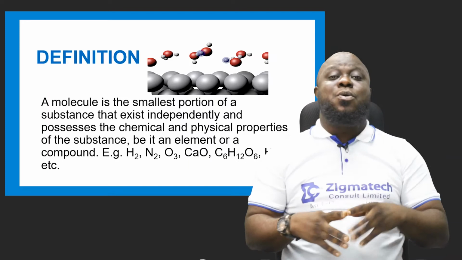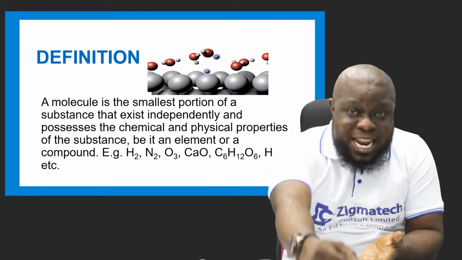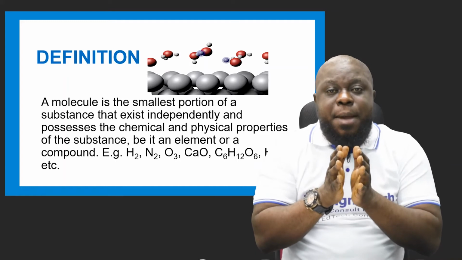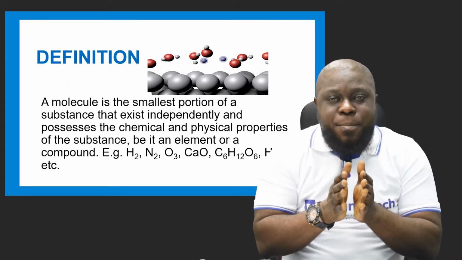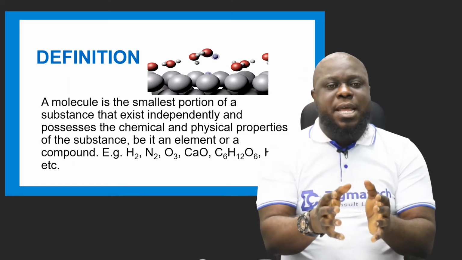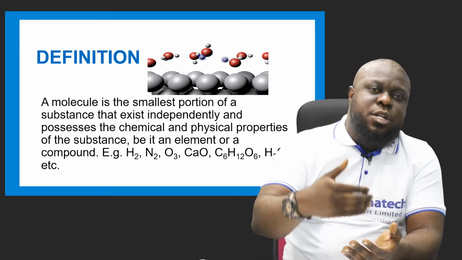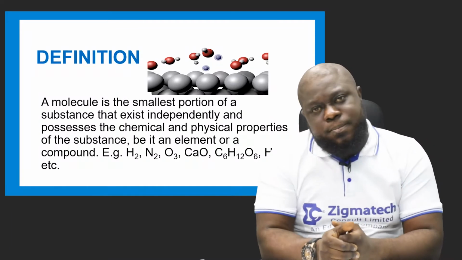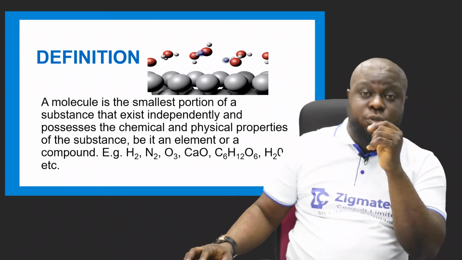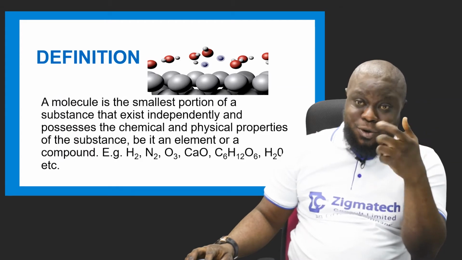So you can say a molecule is a catalyst, or you can say a molecule is a chemical catalyst, or you can say a molecule is the combination of the neutral atom, or it is the neutral atom. So, take note. A molecule is the smallest particle of an element, or the smallest particle of a compound.